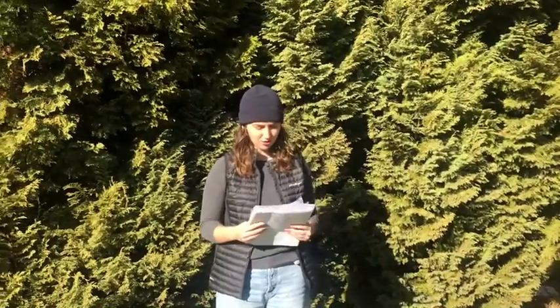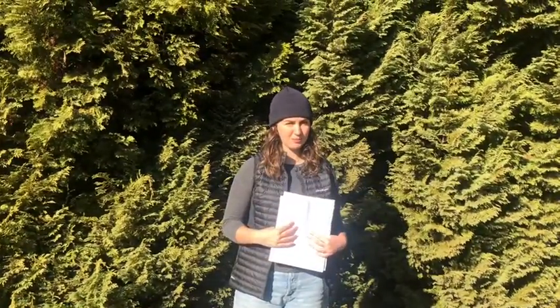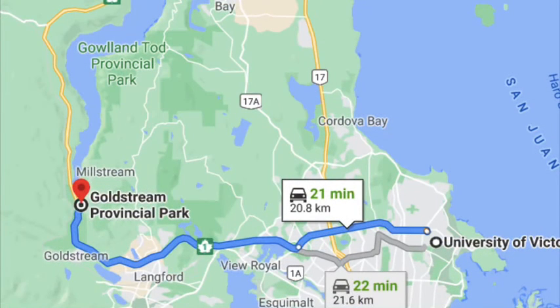Goldstream River resides on the traditional land of the Coast Salish, Wasanech people, Tormuk people, Lekwungen people, and the Songhai people. Goldstream Provincial Park is located a 21-minute drive from the University of Victoria.